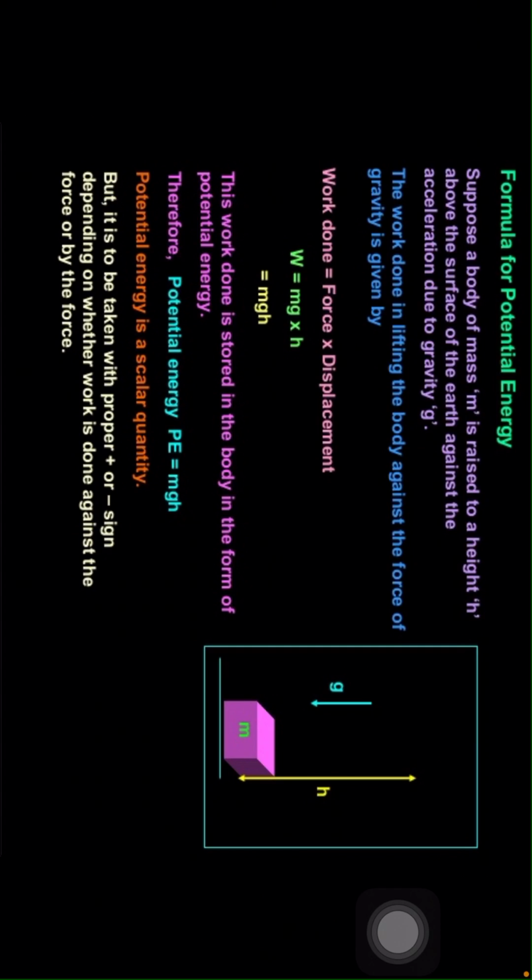So potential energy is a scalar quantity. Why is it called a scalar quantity? Because it has only magnitude but no direction. But it is to be taken with the proper plus or minus sign, depending on whether work is done against the force or by the force.